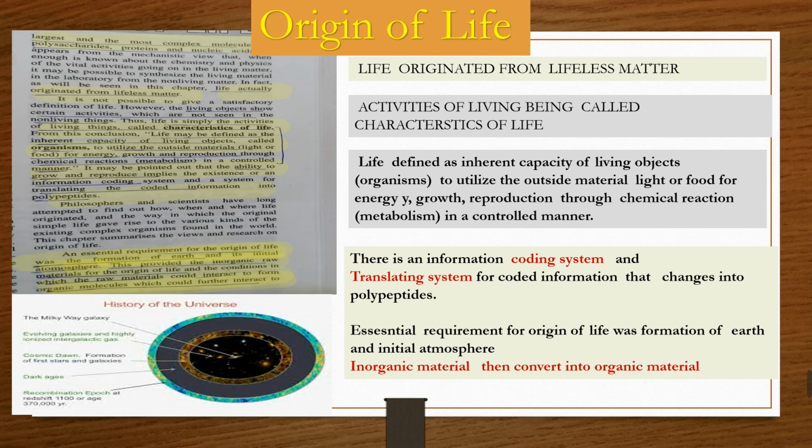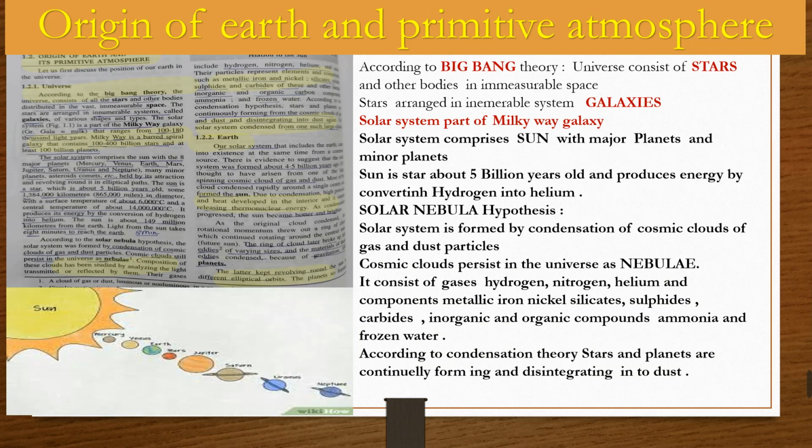There is an information coding system and a translating system for the coded information that changes into polypeptides. The essential requirement for the origin of life was the formation of the earth, the initial atmosphere, and inorganic material, which later on changed into organic material. So you come to know about the history of the universe and the history of life, how the universe originated and how life on earth started. These are all the questions. In the next slide you will learn about the origin of the earth and the primitive atmosphere.